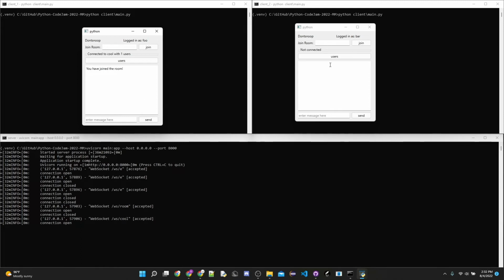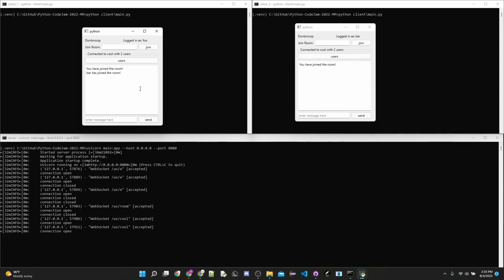Now let's say we have Foo's friend Bar, he wants to join. So he types in the room ID Cool and hits join, and then he joins the room. Now what happens is that the same payload is sent to Bar with the room join success, the room ID, the list of users, but Foo also receives a payload. And this payload would be called the user join.